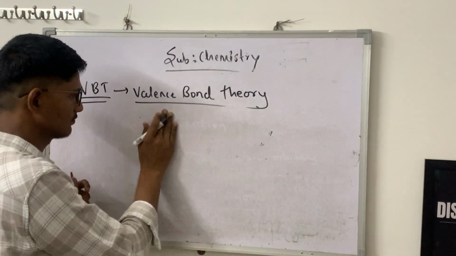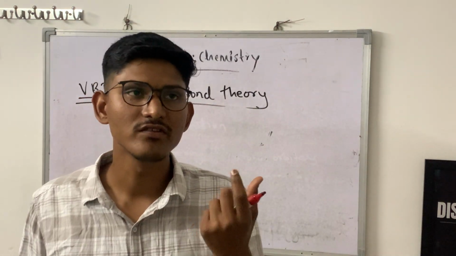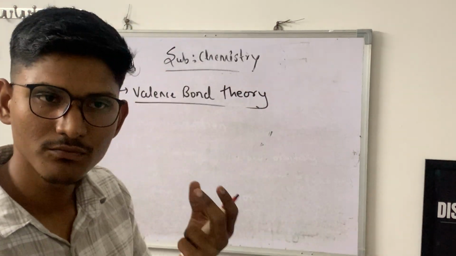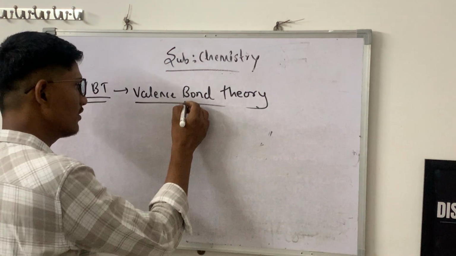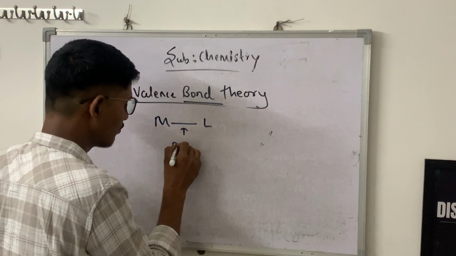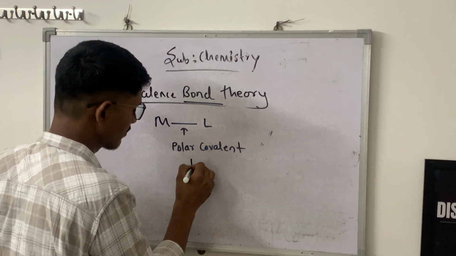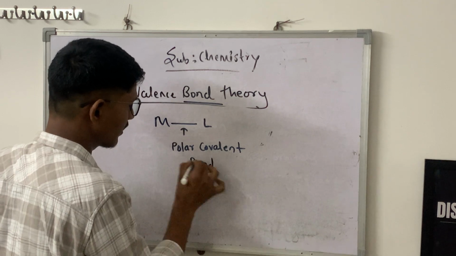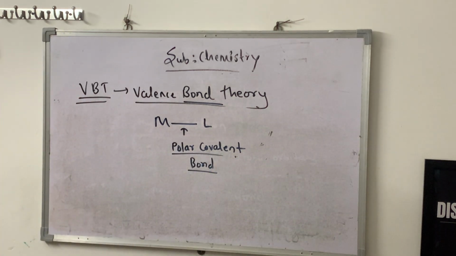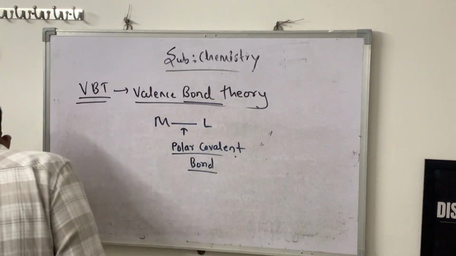Basically, in metal and ligand, by VBT assumptions, we say that the bond is totally a polar covalent bond. This metal-ligand bond is totally a polar covalent bond. It doesn't have any kind of ionic character. So this is a polar covalent bond.